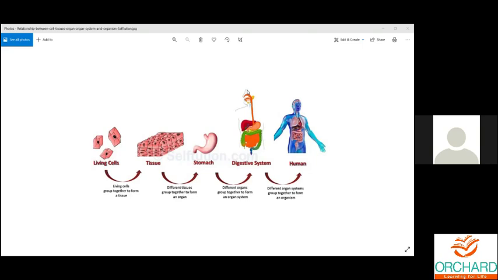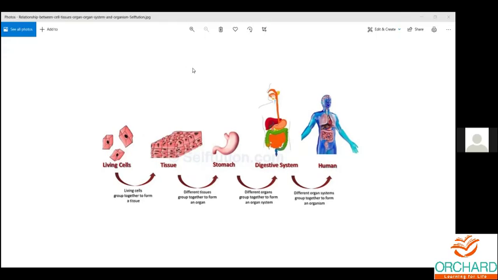And examples of unicellular. Can you tell me any example of a unicellular organism? What are the examples? Yes, okay, bacteria. Other than bacteria? Okay, protozoa, very good.